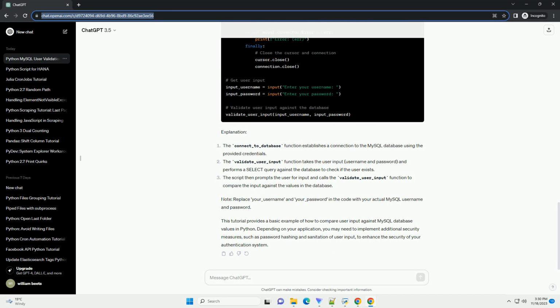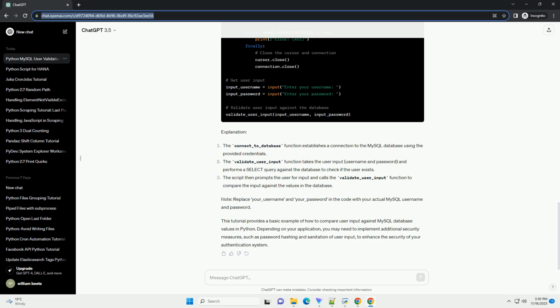ChatGPT. Title: Comparing user input against MySQL database values in Python. Introduction. In this tutorial, we will explore how to compare user input against values stored in a MySQL database using Python. This is a common scenario in web development, where user input needs to be validated against data in a database. We'll use the mysql-connector-python library to connect to MySQL and perform the necessary database operations.